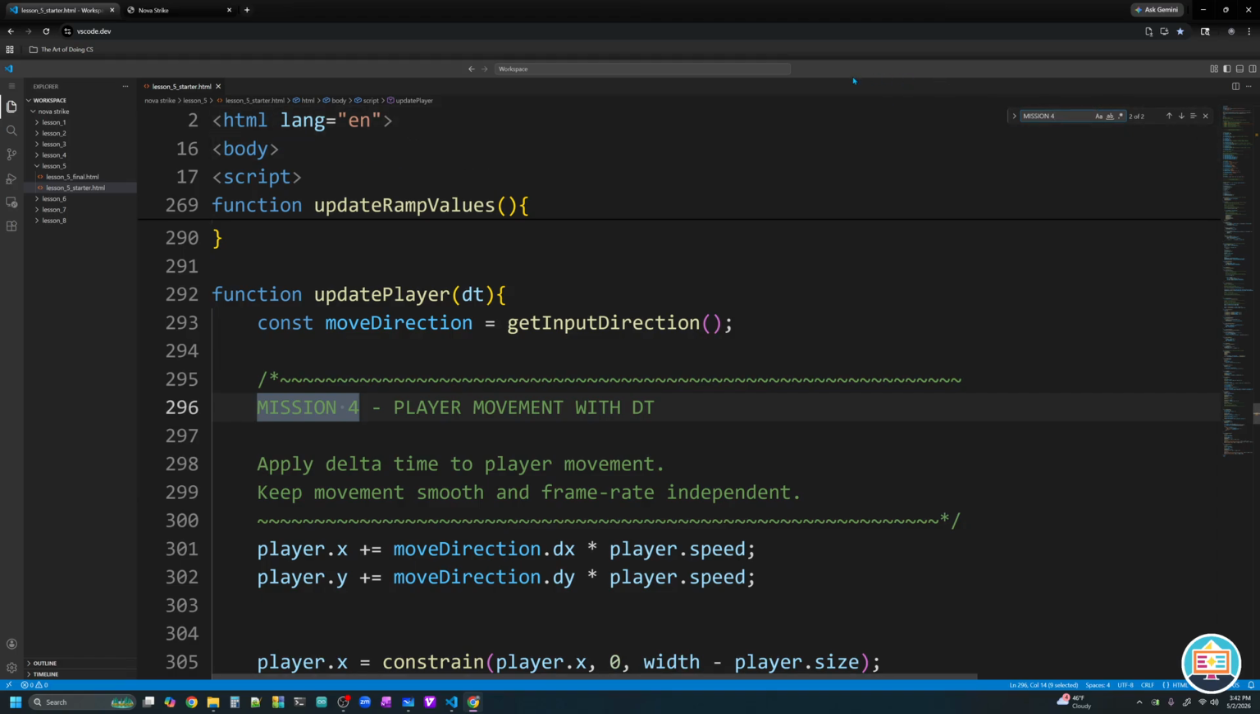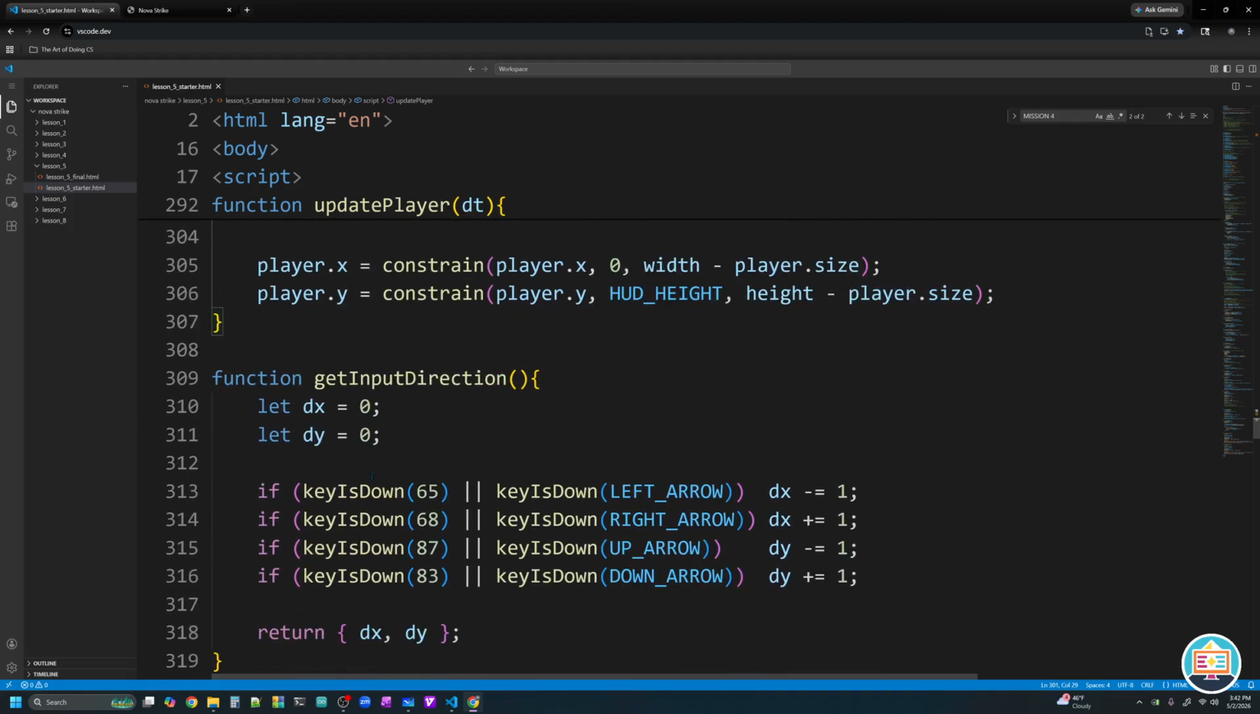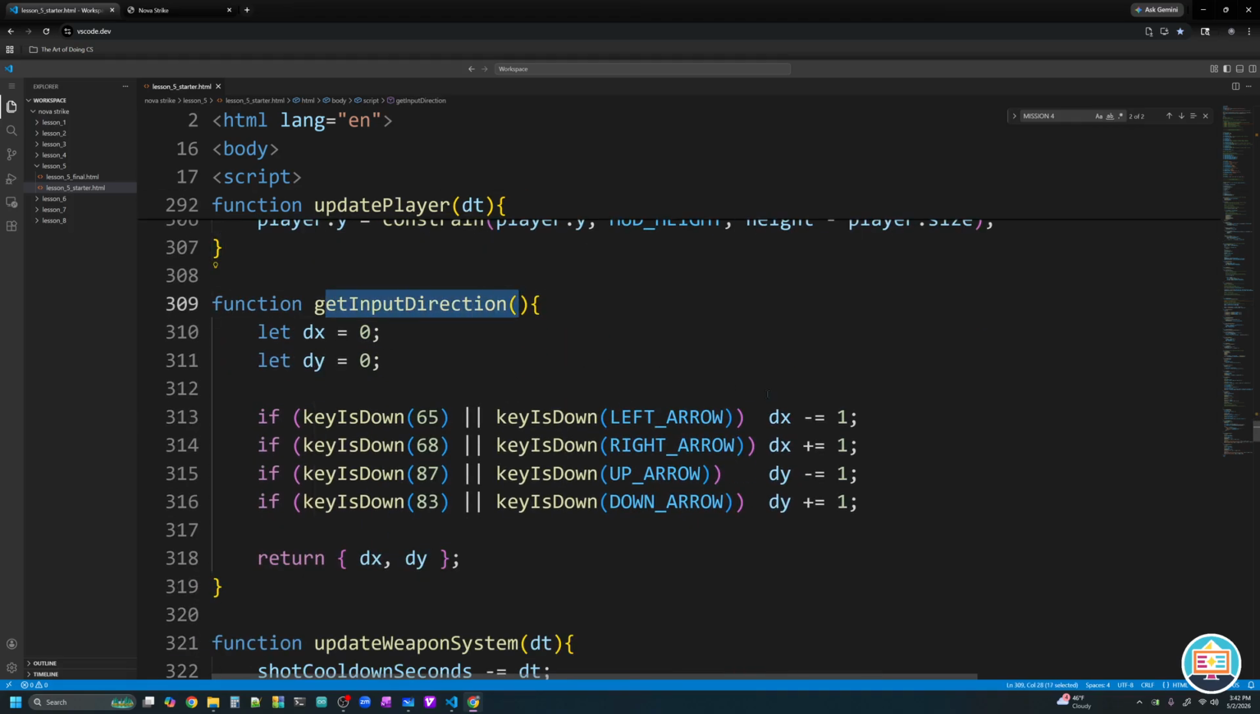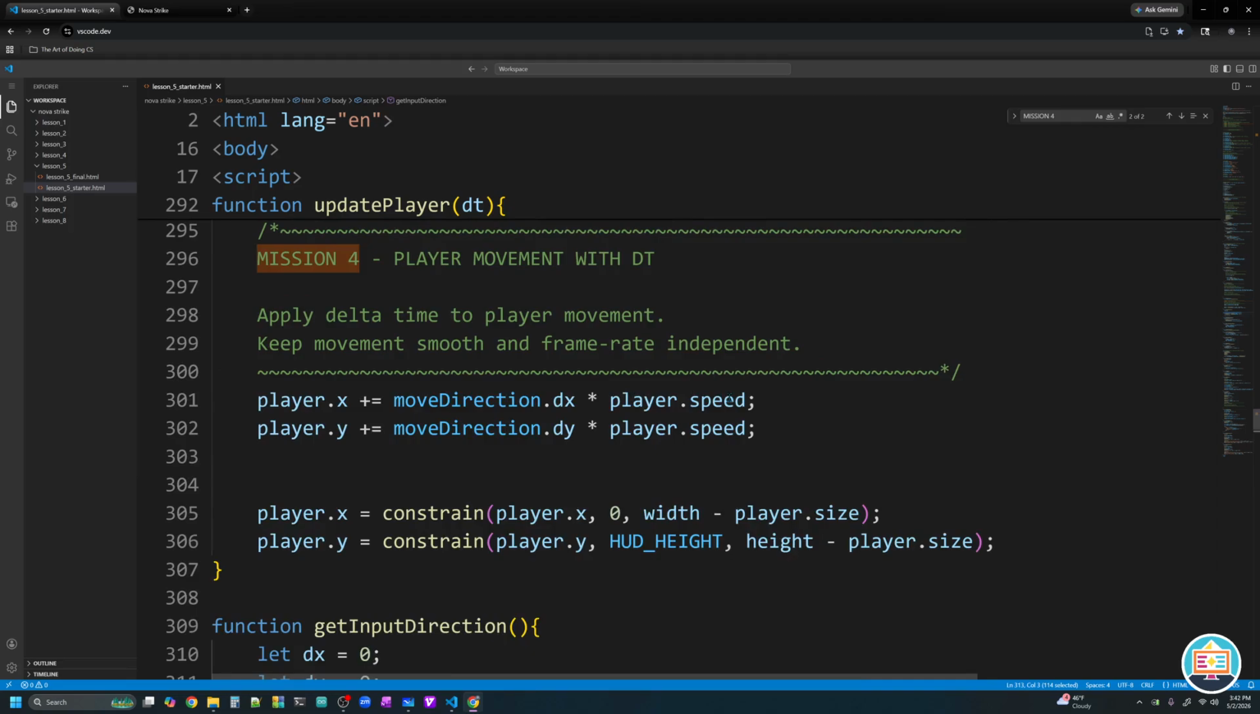So if we look here, it's a very similar concept. We have the player's X position, and we're going to set it equal to the player's horizontal speed. Remember, move direction.dx is going to either be 0, -1, or +1. We get it from our get input direction. And here it is. We're setting it to 0, -1, or +1. So then we're just multiplying it by our player's speed.